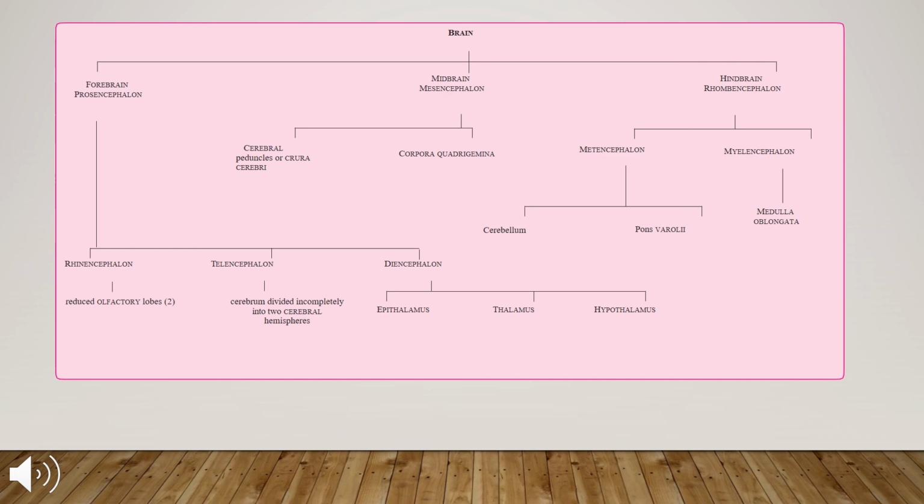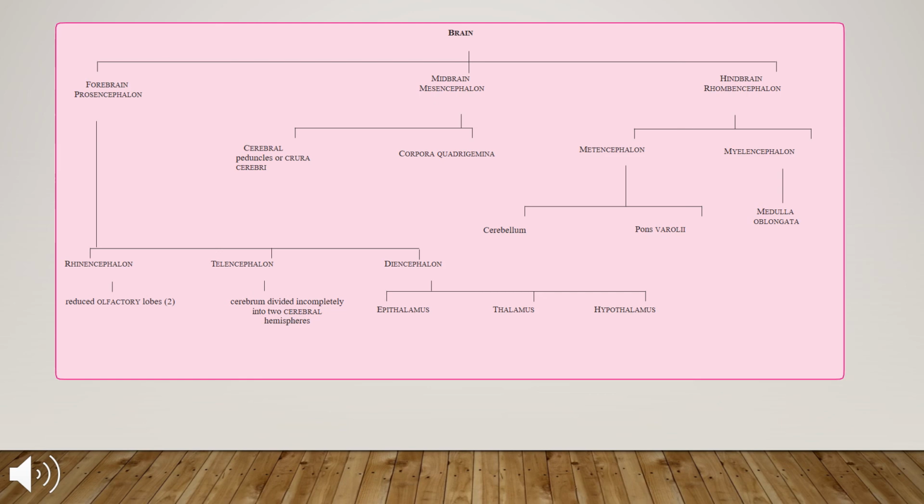The forebrain consists of olfactory lobes, cerebrum and diencephalon. Here the olfactory lobes are a part of the forebrain, also called rhinencephalon. The cerebrum is divided incompletely into two cerebral hemispheres. We have studied that the cerebrum is divided into left and right hemispheres, which are internally connected by the corpus callosum. The cerebrum is called telencephalon.